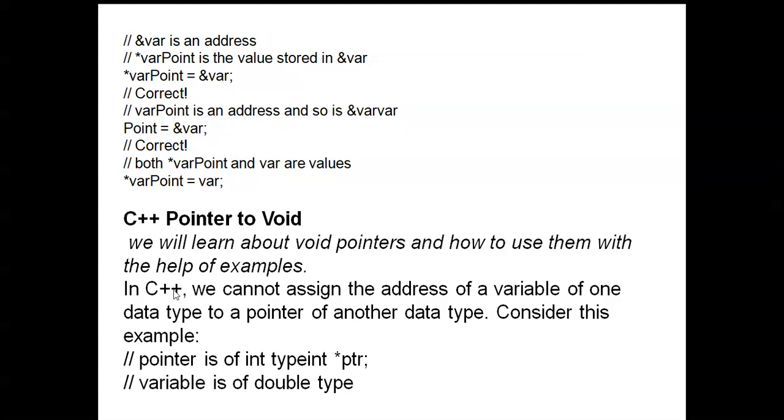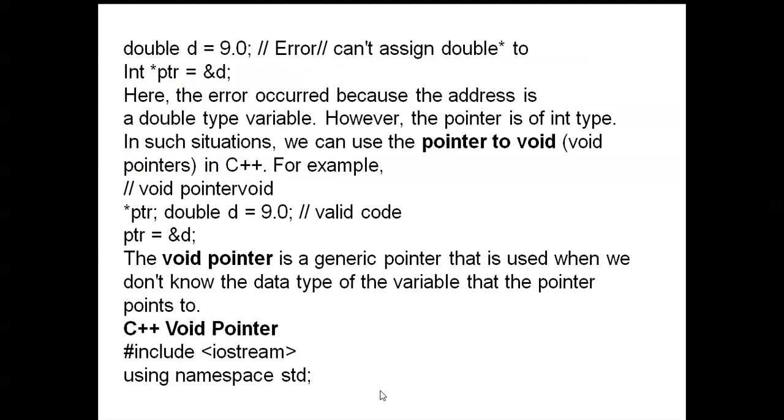In C++ we cannot assign the address of a variable of one data type to a pointer of another data type. Consider this example: the pointer is of int type, int *ptr, and the variable is of double type, double d = 9.0. Then int *ptr = &d gives an error because the address is of a double type variable, however the pointer is of int type. In such a situation we can use a pointer to void.